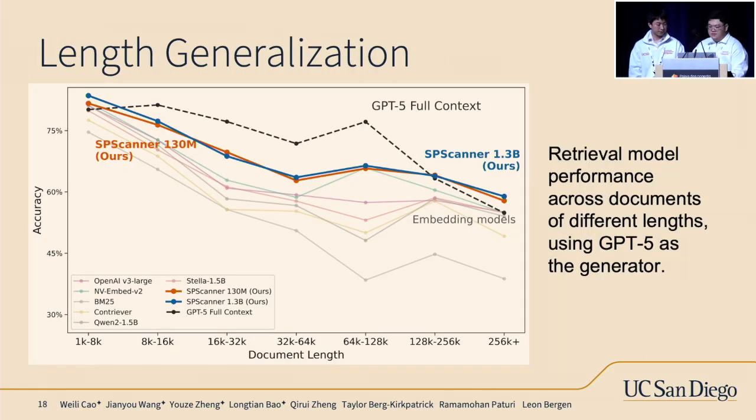This graph shows how the accuracy changes as the document length increases. The lighter line shows the embedding baselines. The solid blue and orange lines show our models. The dashed black line is the full context GPT-5 model. And SP scanner shows strong performance on documents up to 256,000 tokens, despite being trained on documents of length up to 10,000 tokens. So for very long documents, the models achieve the same accuracy as full context GPT-5 at a fraction of the cost.